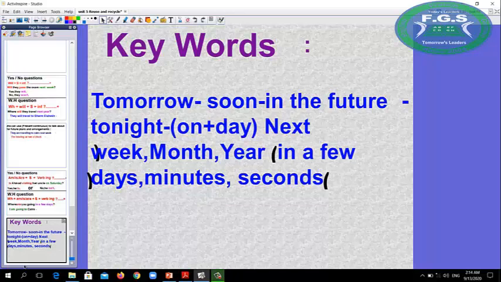Also, we can use present continuous to talk about future plans and arrangements. And we took the keywords, and we knew how to form a question with will and present continuous.